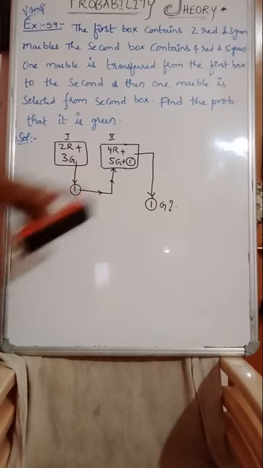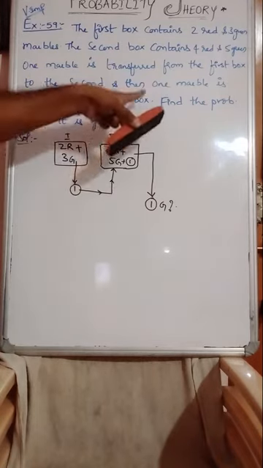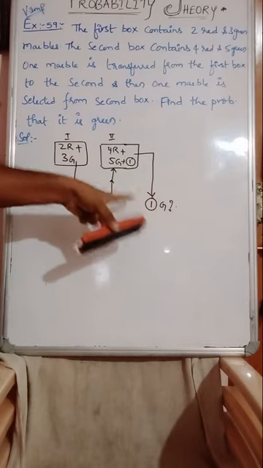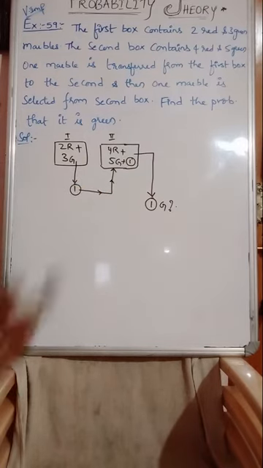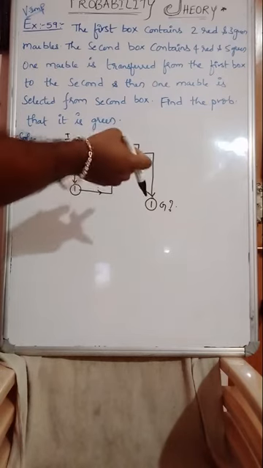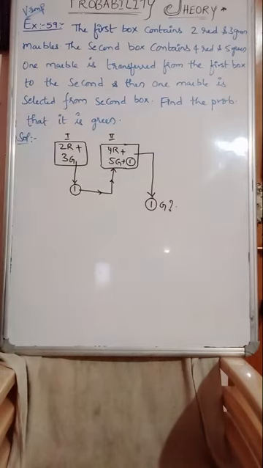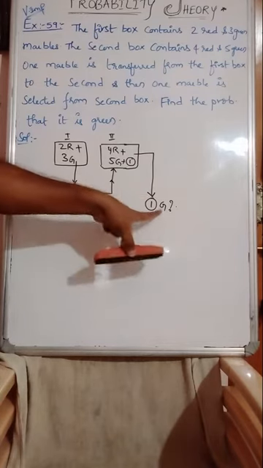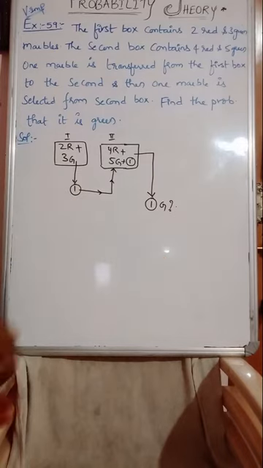Then one marble is selected at random from the second box, after it has increased by one marble. What is the probability of getting green?